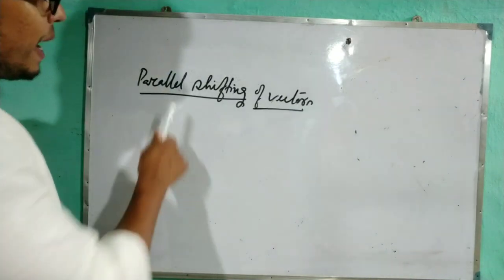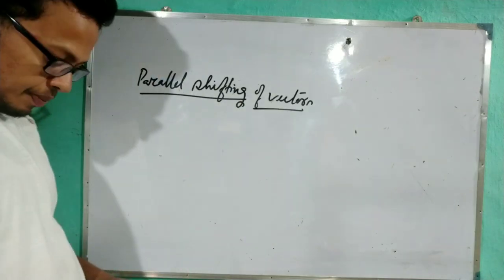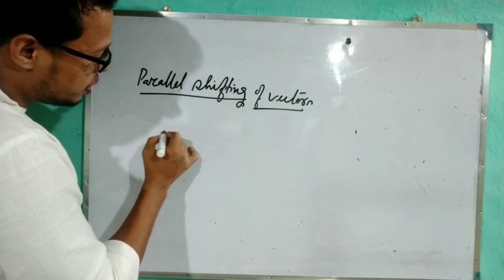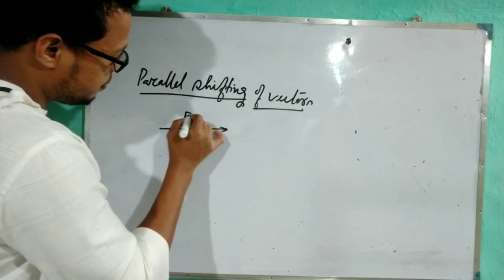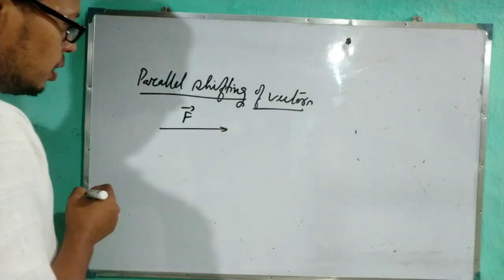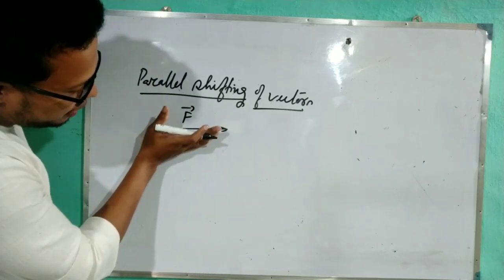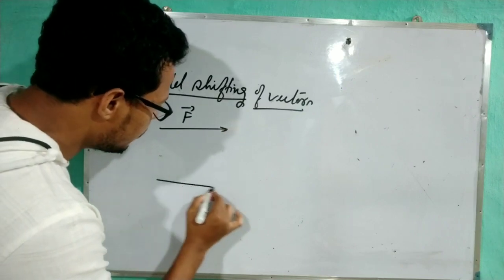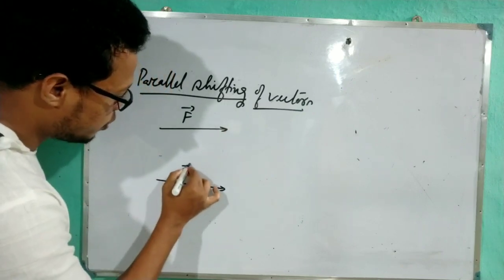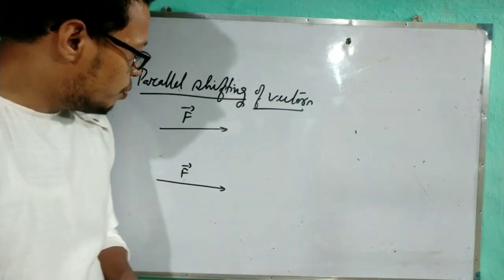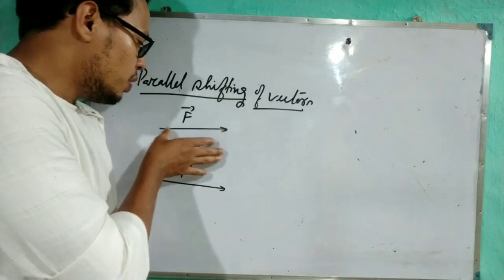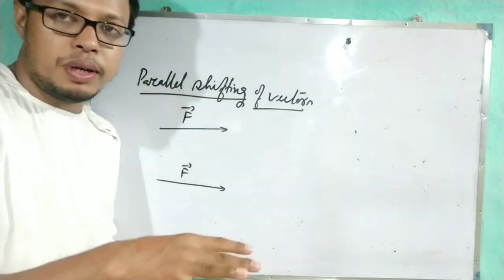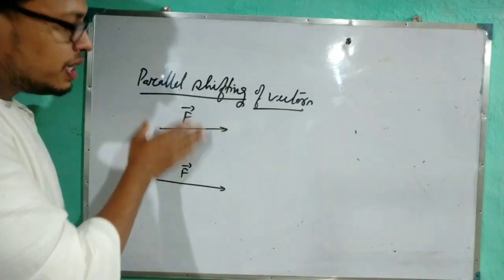Now what is parallel shifting of vectors? In vectors, if we take one vector which is F, we can shift this vector parallelly. It means you can draw the vector over here. This is also F. But you should remember one thing: when I am shifting this force parallelly, the force will act on the same body. Then this parallel shifting is allowed.